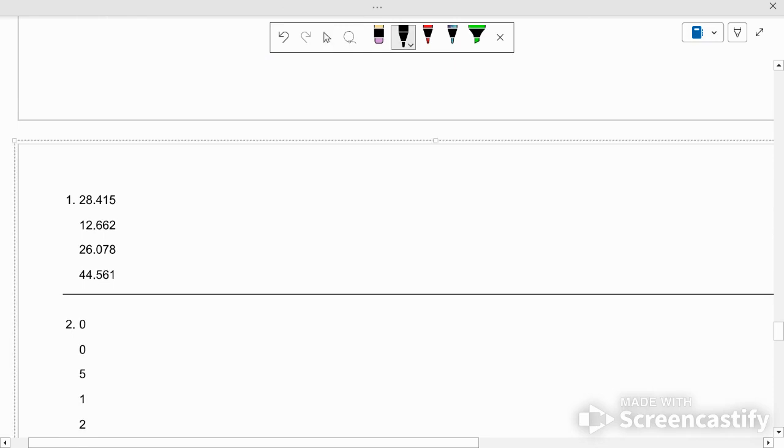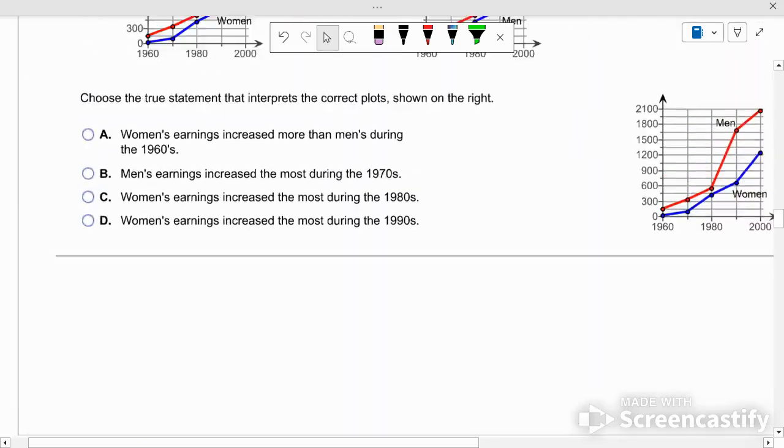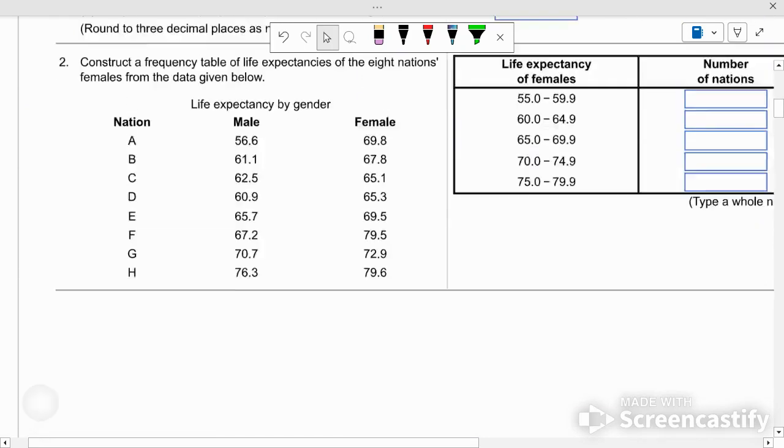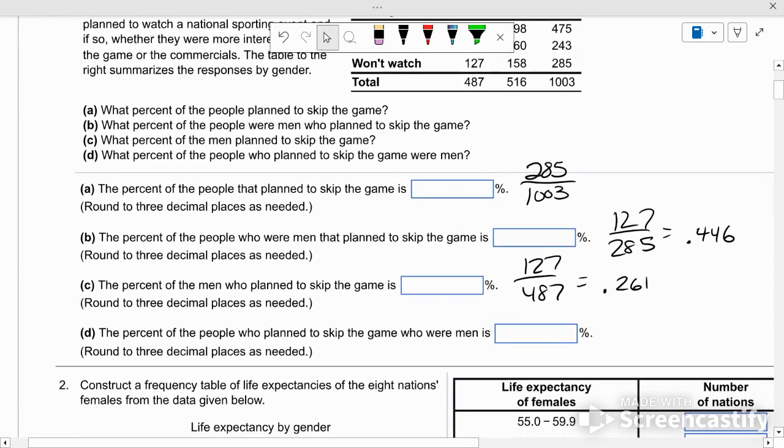Okay, 261, but 1, 2, 6. Out of total people.